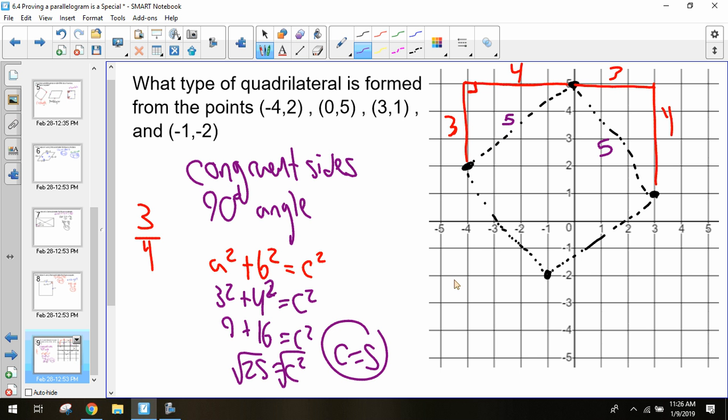Okay, so we showed two congruent sides are the same. So we have one thing that is true. We know it has congruent sides, so it's at least a rhombus. But how can we show that it's also a rectangle? How can we show it has a 90-degree angle?